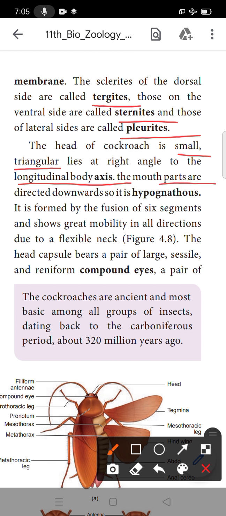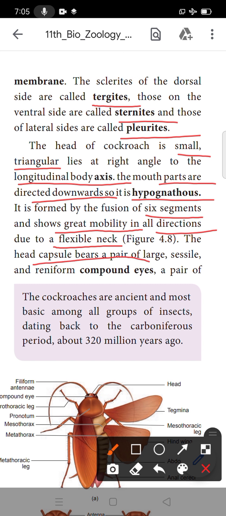The mouth parts are directed downwards, hypognathous. The head is formed by the fusion of 6 segments. So segmentation division இருக்கு. How many divisions? The 6 segments are present. It shows great mobility in all directions. எல்லா directionலுமே அது travel பண்ணும், due to the flexible neck.